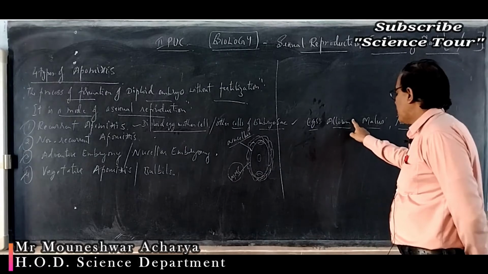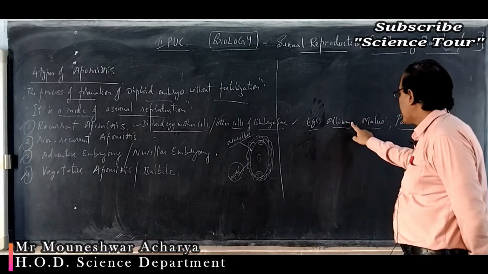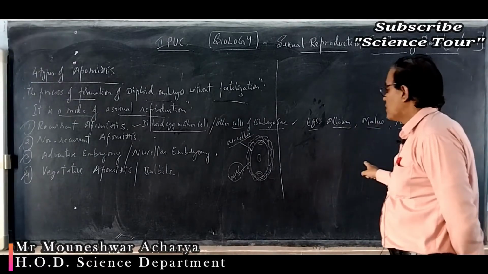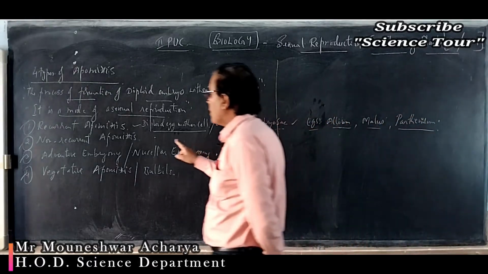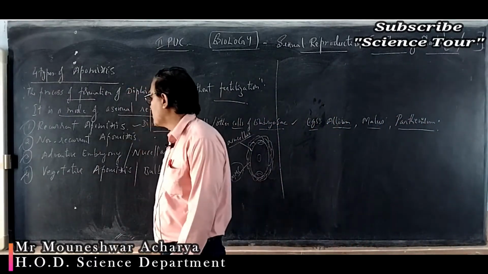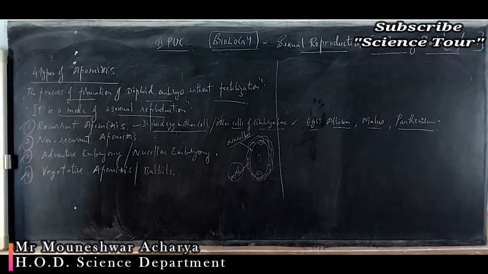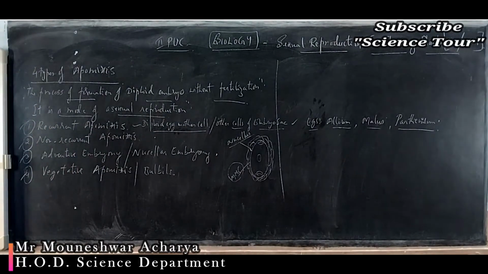Allium cepa is onion, Allium sativum is garlic, Malus is apple, and Parthenium is an unwanted plant. These are examples of recurrent apomixis. Note down. Recurrent apomixis.